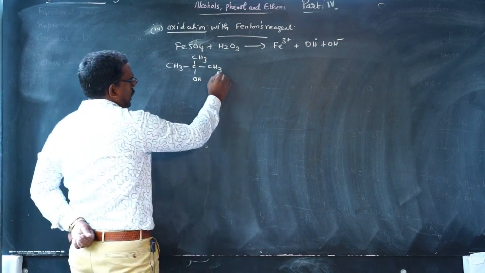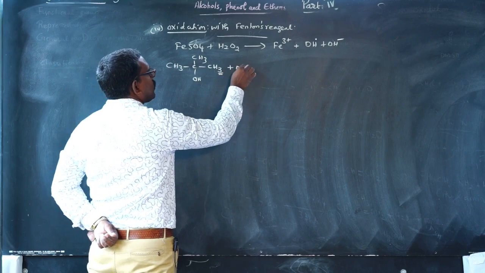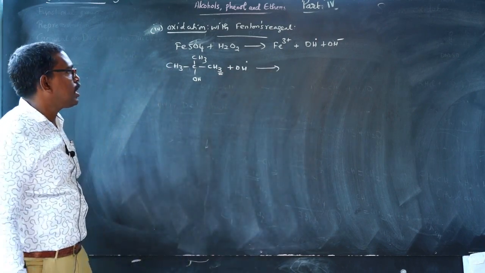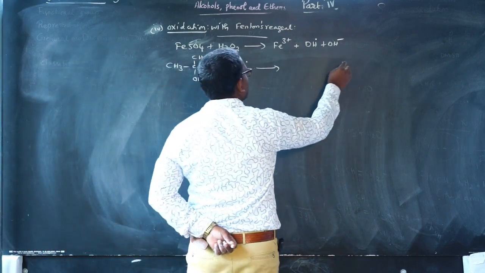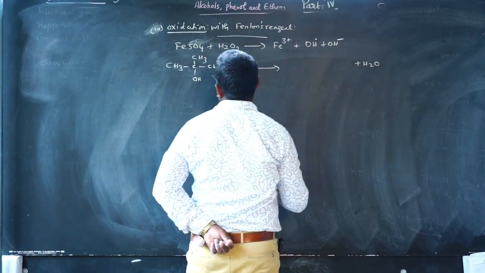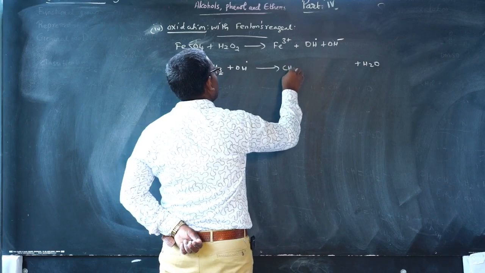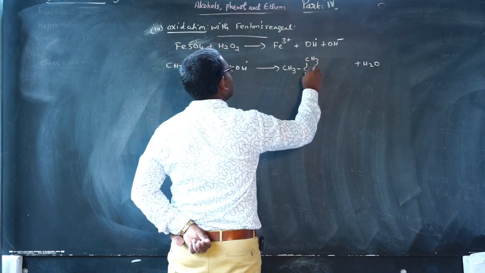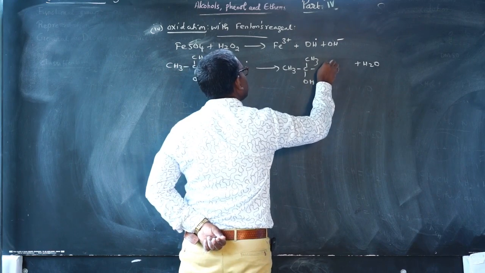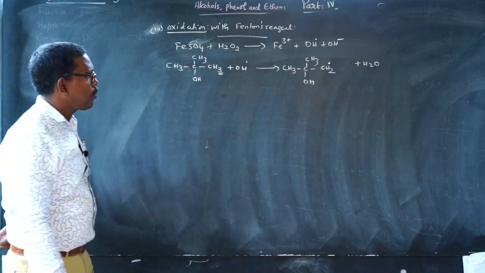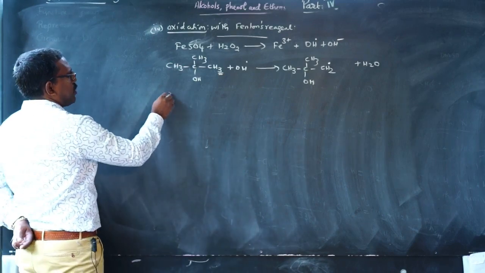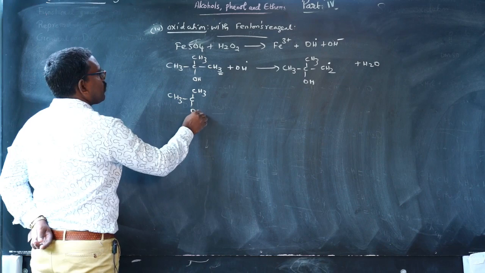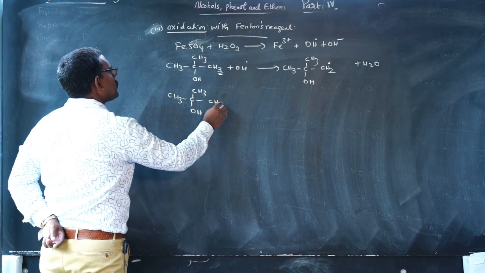One hydrogen atom and the OH free radical give a water molecule, and the free radical CH3, C(CH3)OH, CH2 is formed.